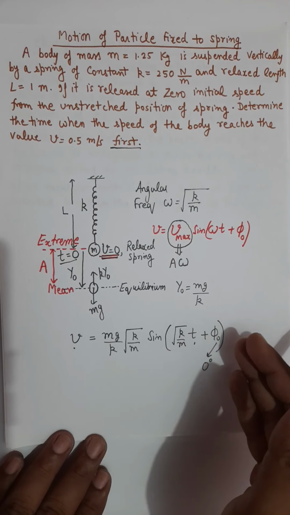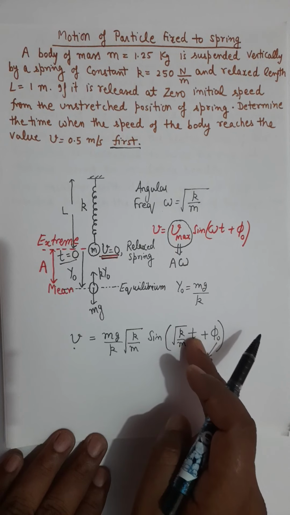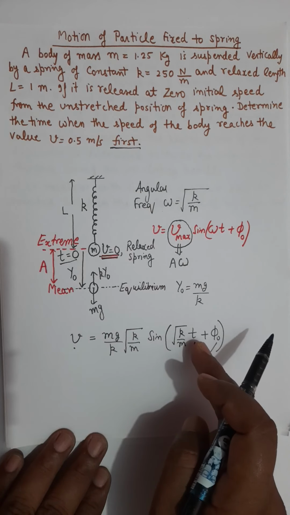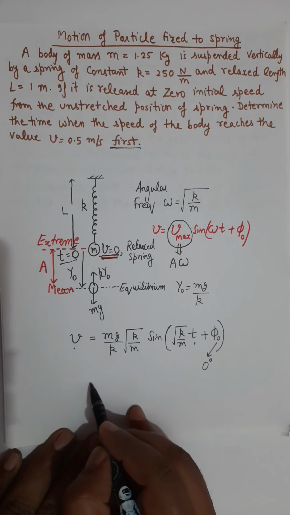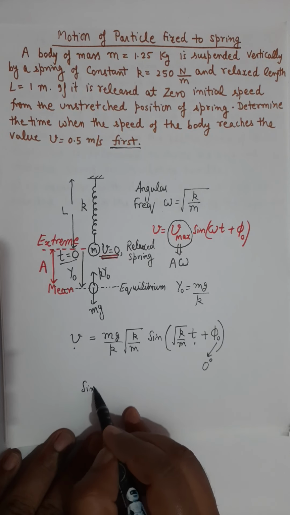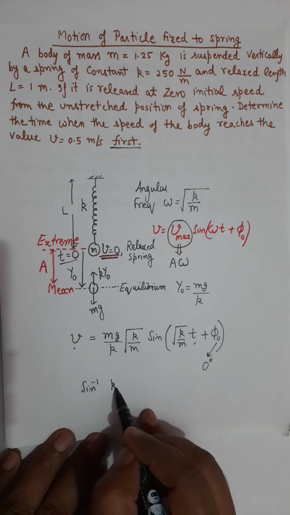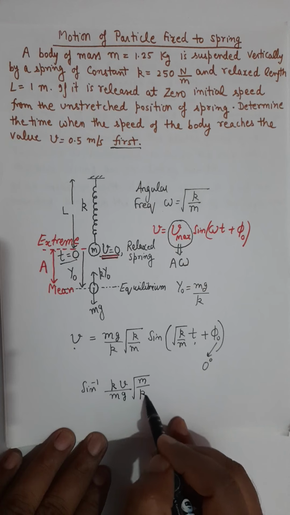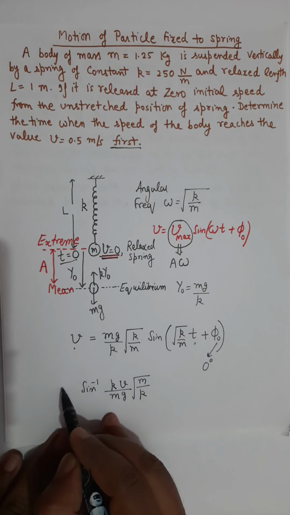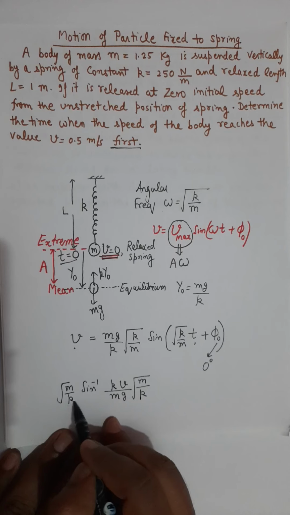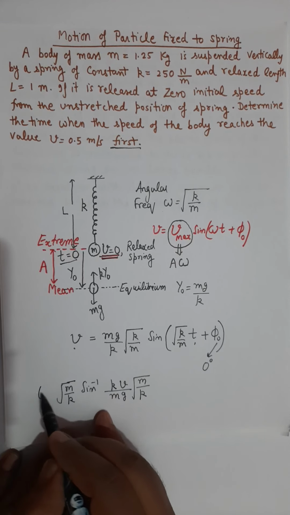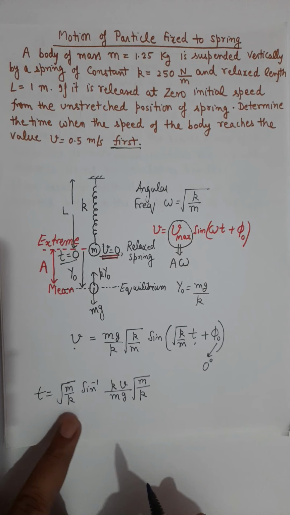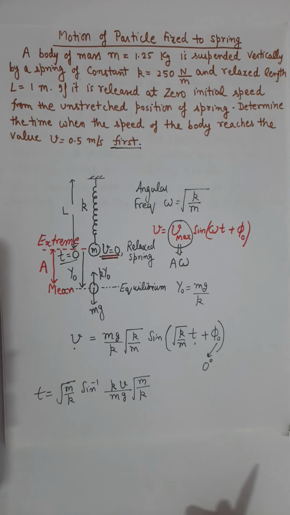So phi naught is 0 now, and now you simplify this equation for time t. The time will be root of m by k times sine inverse of k v over mg times square root of m by k. That's the value of time.